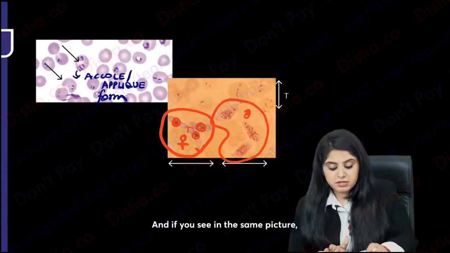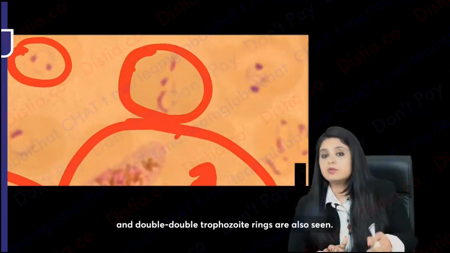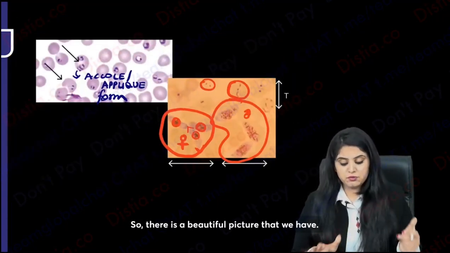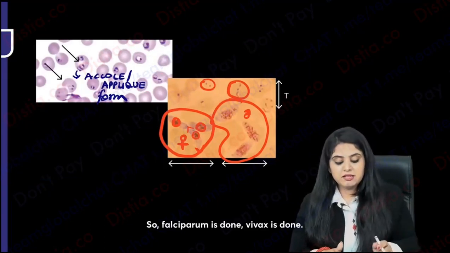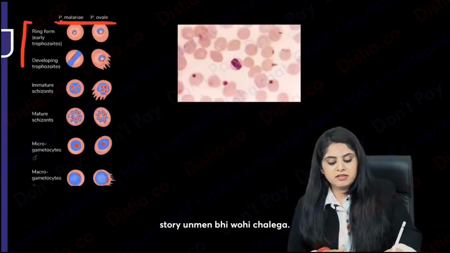And if you see in the same picture, I can see the trophozoites also, and the double rings and double trophozoite rings are also seen. So this is a beautiful picture that we have. Falciparum is done, vivax is done. Now we come to malariae and ovale. The story is going to be the same there also.